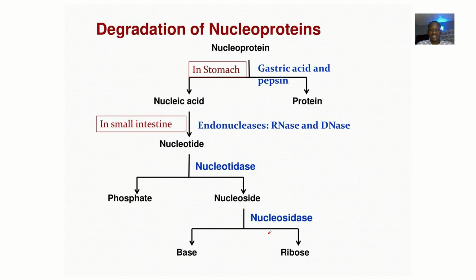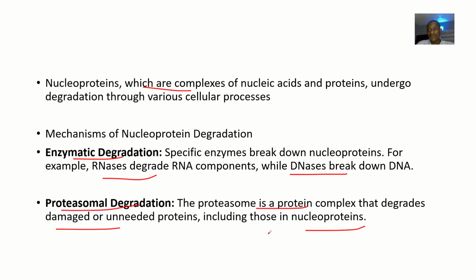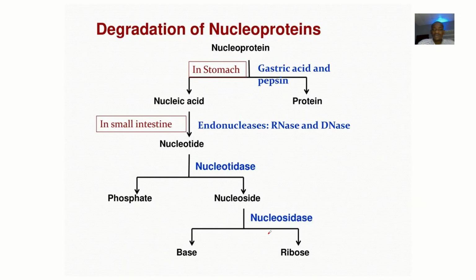So the most important thing is a diagram for this question. Now for the diagram, you can just grab one or two things and say about it. Or if not, you can just draw the diagram, then start describing it from the diagram. You just say nucleoproteins are broken down to nucleic acid and proteins by the aid of what? Is it gastric acid or pepsin or detergent, right? Then the nucleic acid is further broken down into nucleotides by the aid of what? RNases or DNases. Do you understand? So you just describe the diagram from your own drawing.